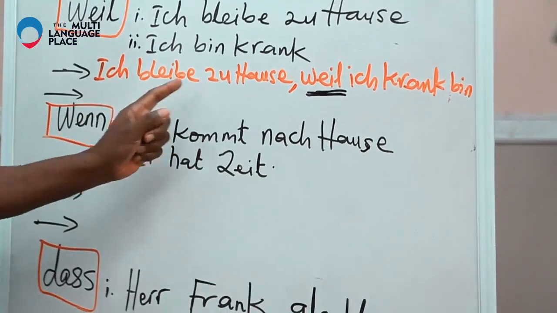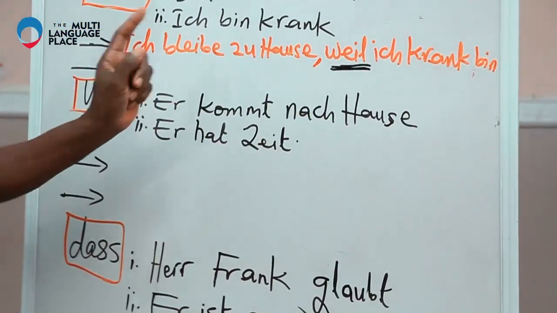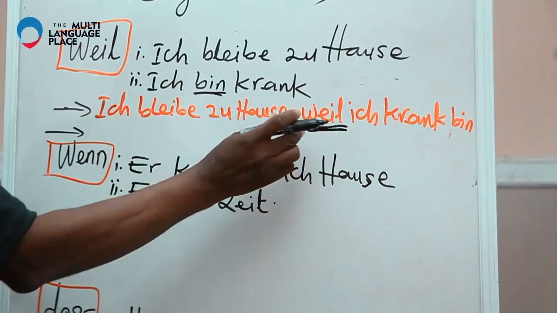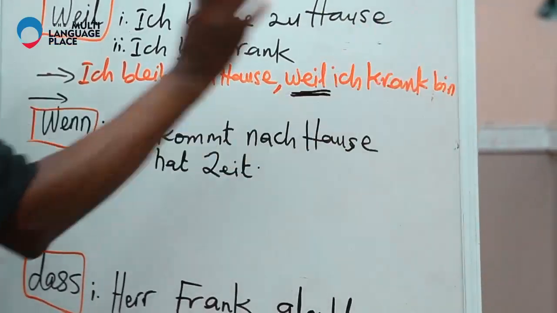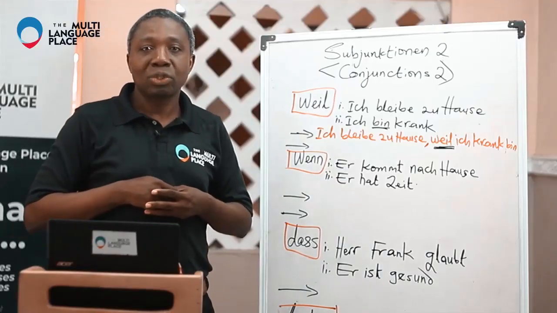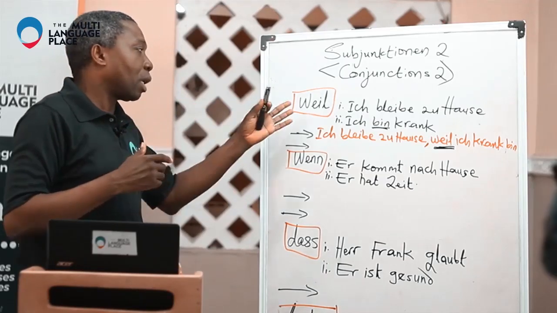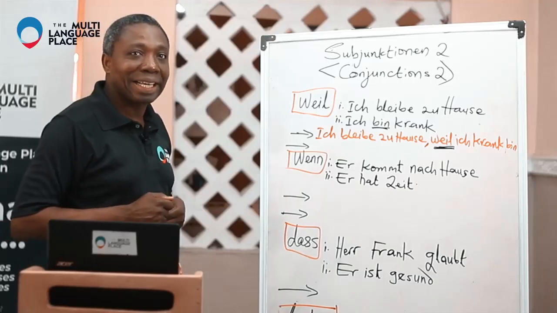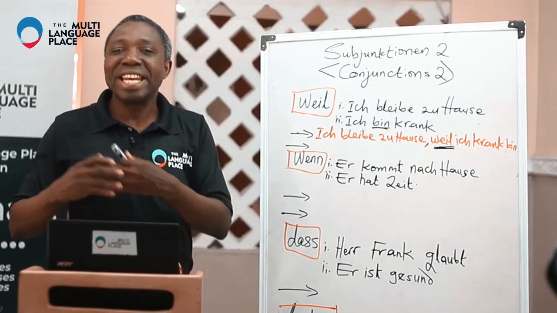So you see, ich bleibe zu Hause, weil ich, this is the verb, second position, but because weil has been introduced, it took this being from the second position to the last position. And that is something peculiar about weil. So we'll go to the next. Another thing is, when you are using this conjunction, normally in a normal sentence, we have what we call Hauptsatz and we have what we call Nebensatz.